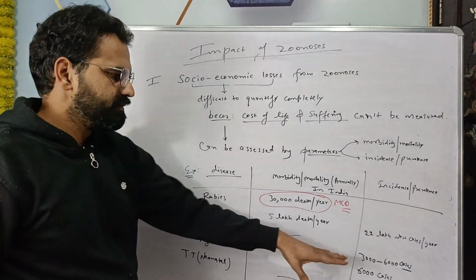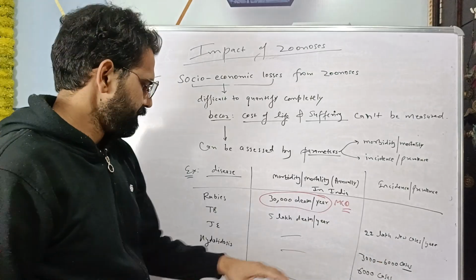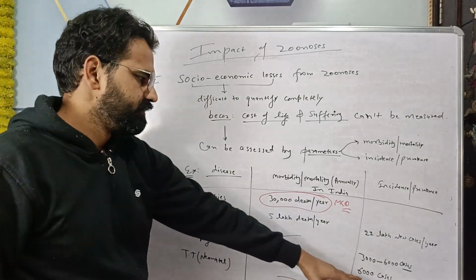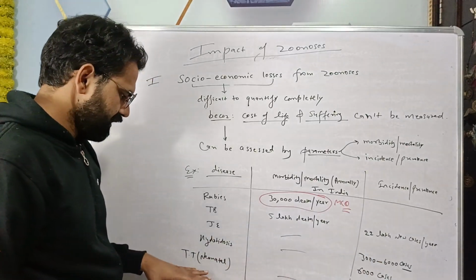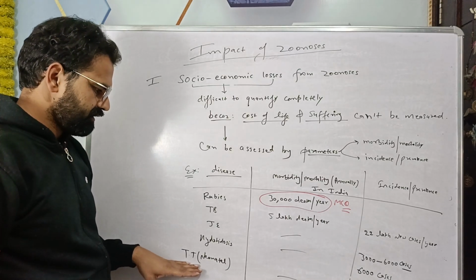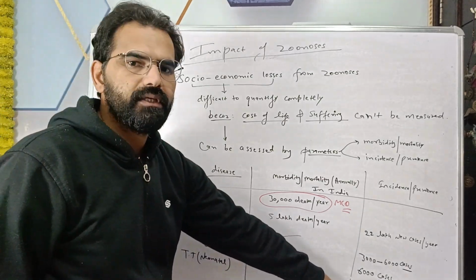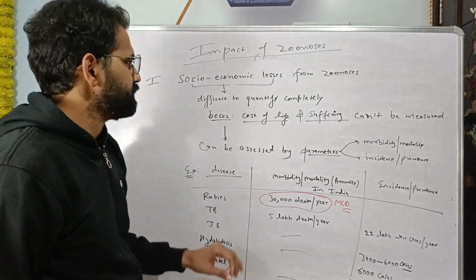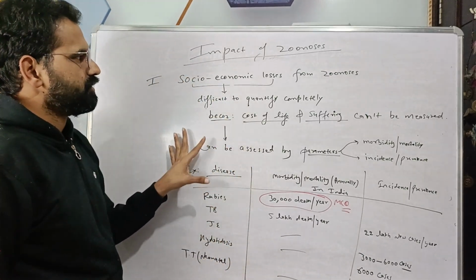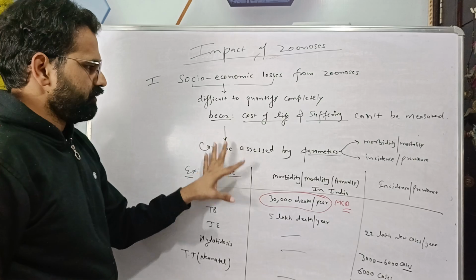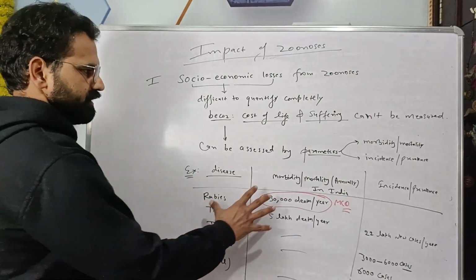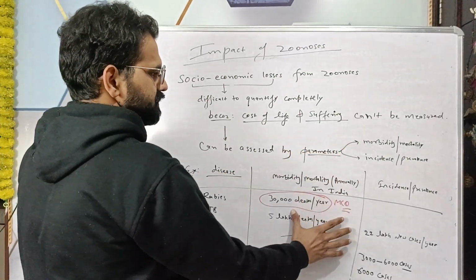Japanese encephalitis, 3 to 6,000 cases, and hydatidosis, 6,000 cases per year, and tetanus neonatal, 1313 cases per year. So these are the socio-economic losses because of the zoonosis, which can be measured with these parameters.